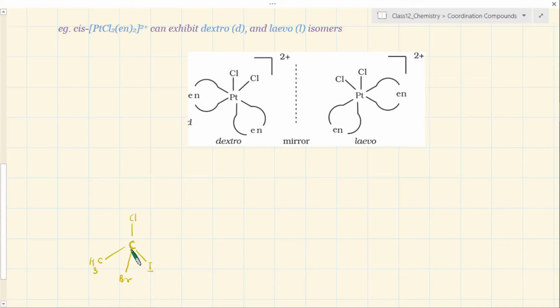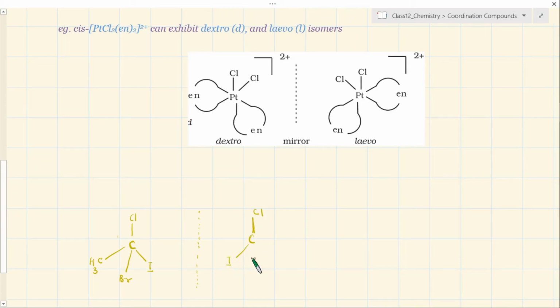What will happen if you try to draw a mirror image of this? The dotted line is just to show a mirror arrangement. How will that mirror image come out? I'm just trying to create a molecule which is a mirror image of this, and the question is whether that mirror image is going to be different or the same. That's the only question that we have to answer.